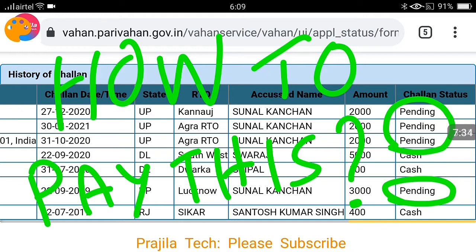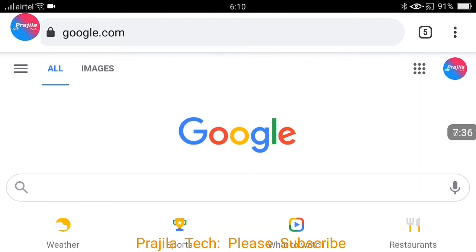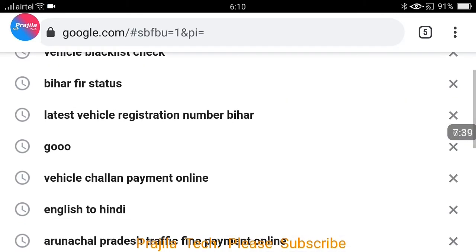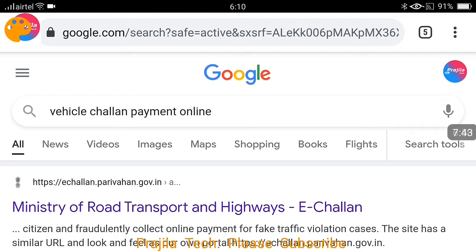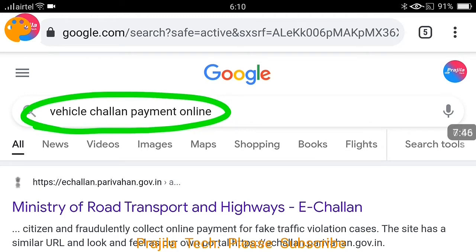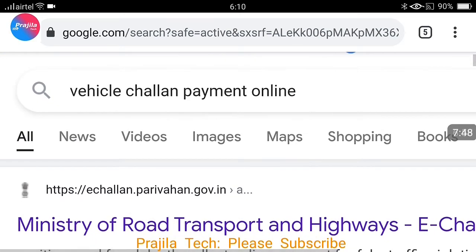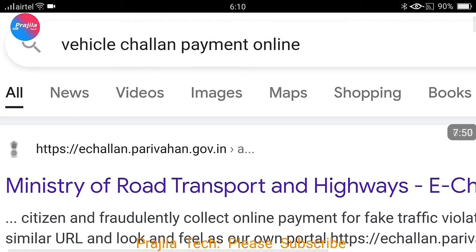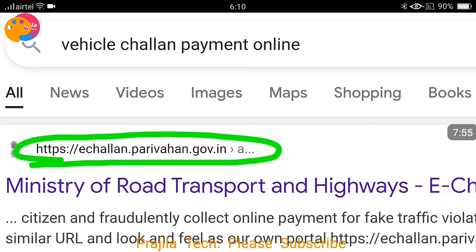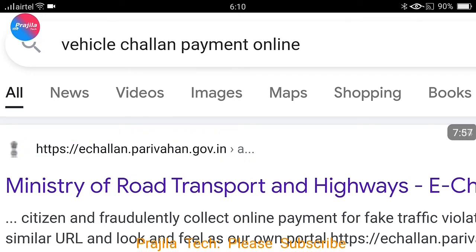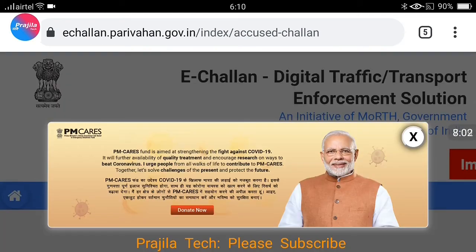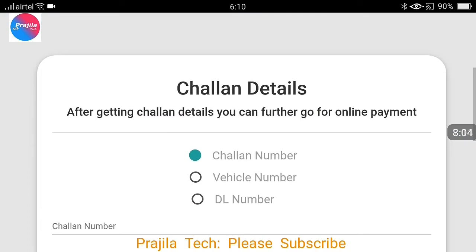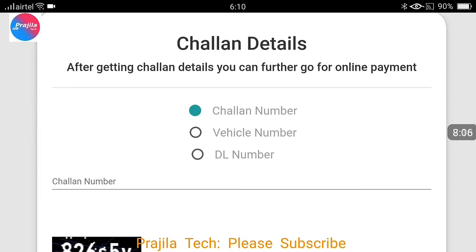If it is not very old, you can clear it; if it is very old you can't clear it. I will show you how this can be done. For that, again go back to the Google search page. And here, friends, please search for vehicle challan payment online. Previously we searched for blacklist reasons, and now vehicle challan payment online. As you can see here, this is also a government website. How to see that? .gov.in, echallan.parivahan.gov.in. Make sure you are clicking on the right link, and that you are not fooled by other websites.